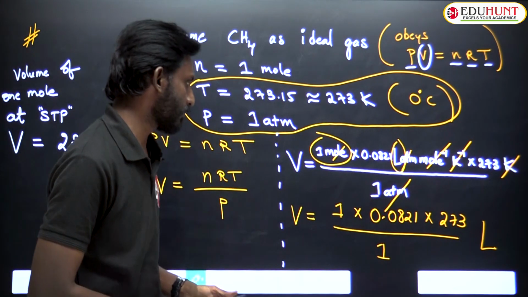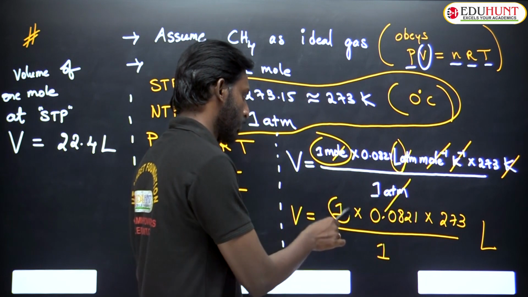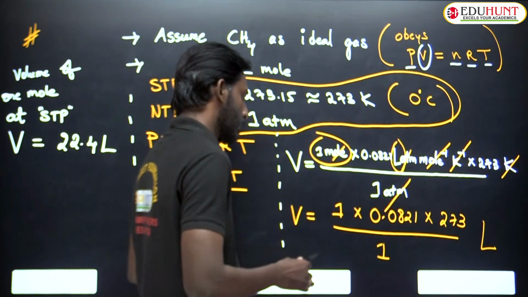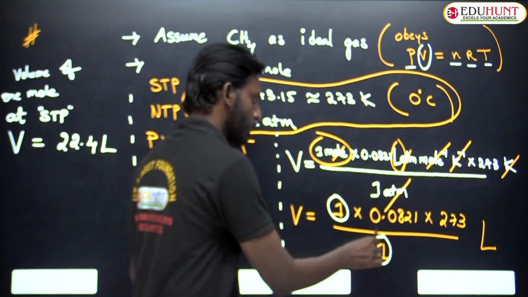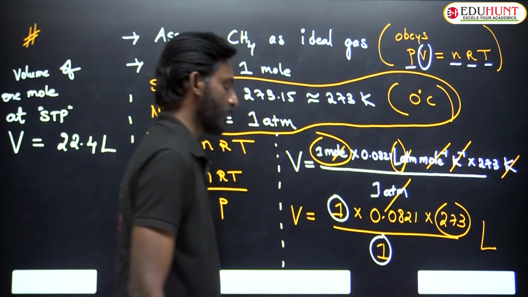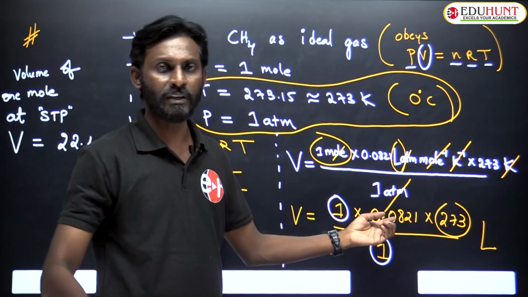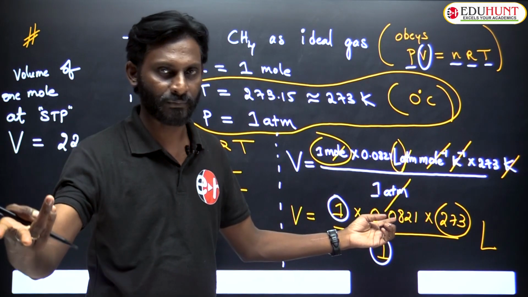Let me ask you a question. This is the number of moles, this is the pressure we have taken, and this is the temperature. R value is anyway constant.